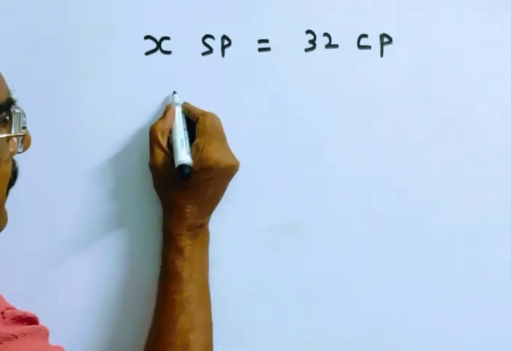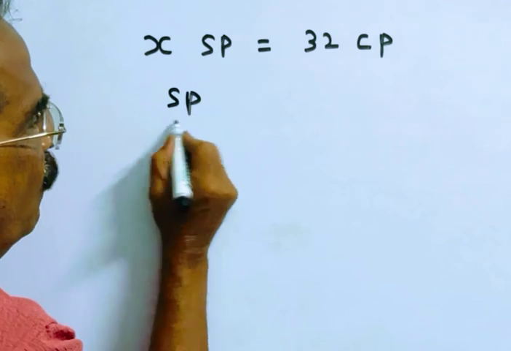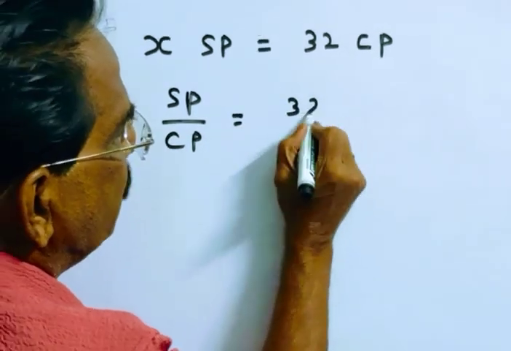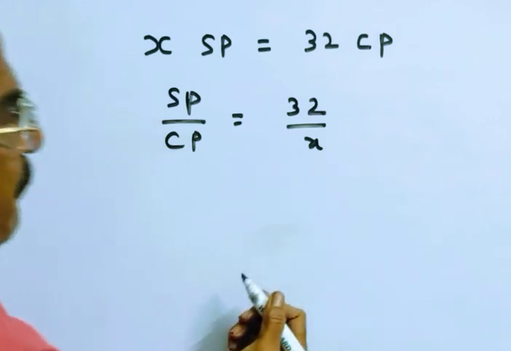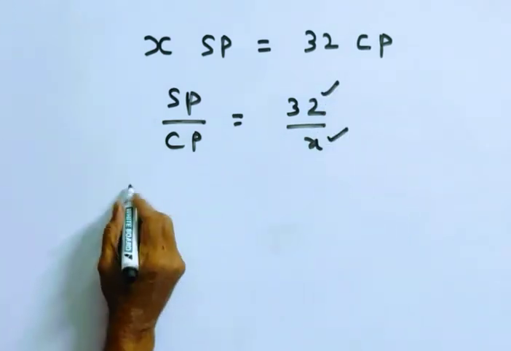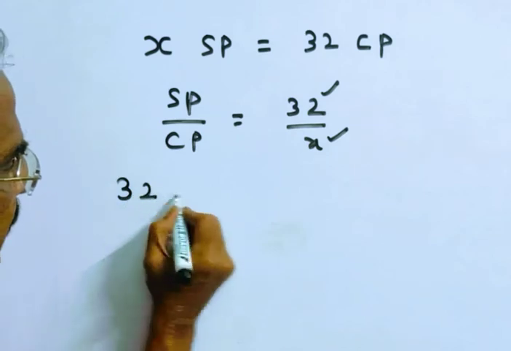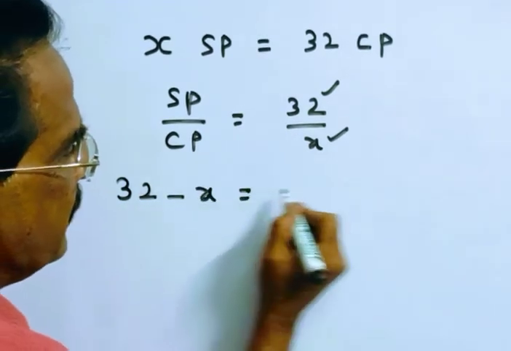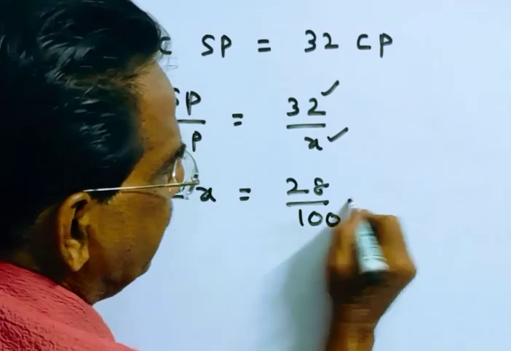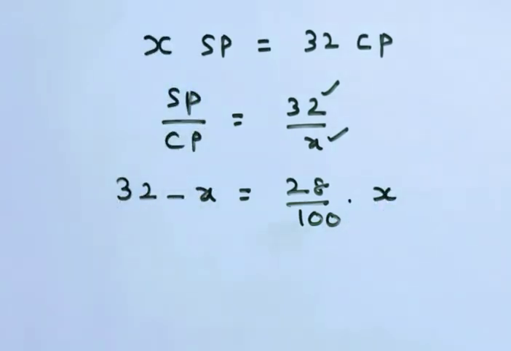SP over CP. SP over CP is equal to 32 by X. Friends, now this is SP, this is CP. Profit is 28% of the cost price. 28% of the cost price.